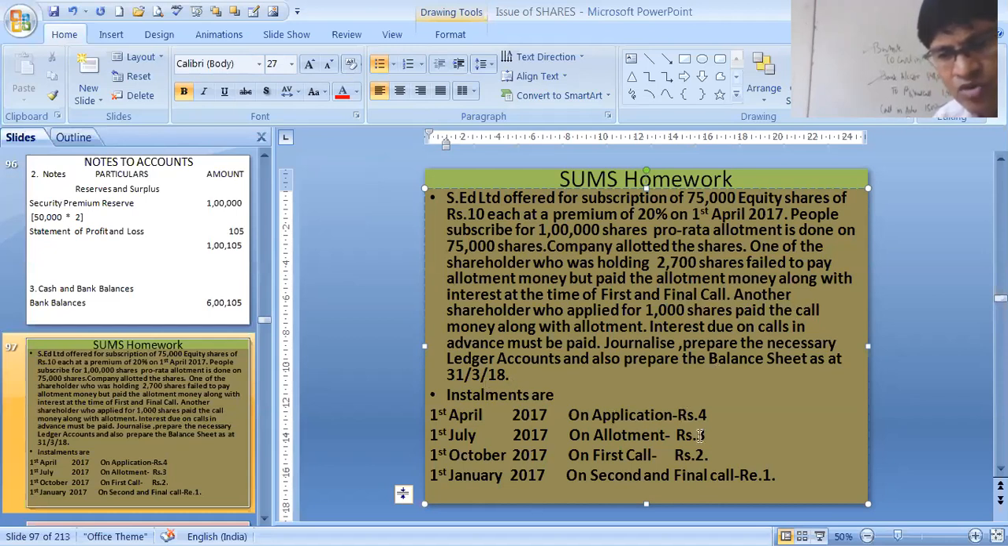Your amounts are 4, 3, 2. Remember, with allotment you have to add 2, and there is a second call also in this sum, 1 rupee. But you are all receiving everything at the time of first call only. The 1,000 shares paid the call money along with allotment. Which call money? First call money. He has paid the first call money along with allotment.